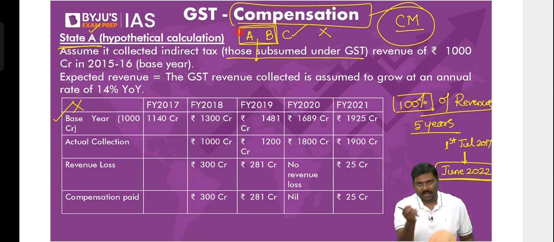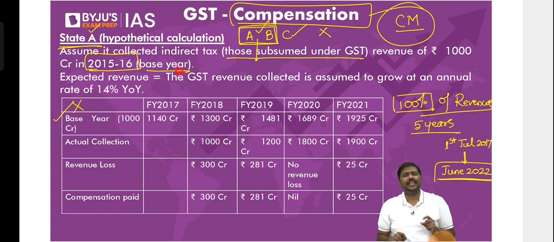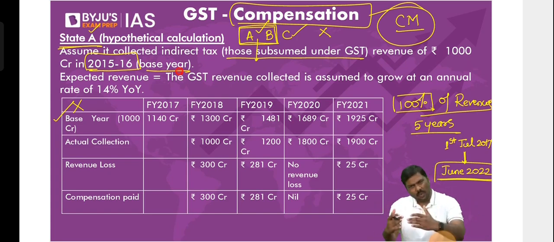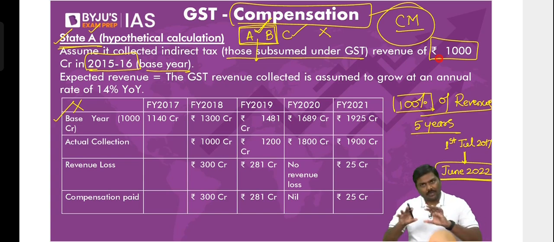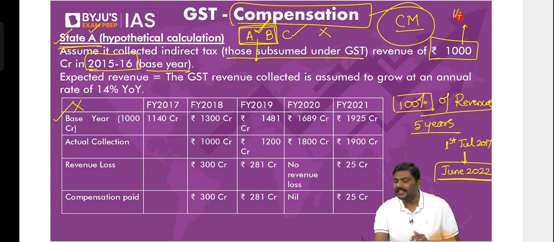What was the revenue collection? How much tax was collected by the state government under A and B for 15 and 16, which is taken as a base? Sir, why 15 and 16? One year before the implementation. Simple. That's the reason that was taken as a base. So in 15 and 16, imagine the state government A imposed the A and B taxes and collected a revenue of 1,000 crore rupees. Now the central government says, if you have collected 1,000 crore rupees, I'll simply assume that this should increase 14% year on year.